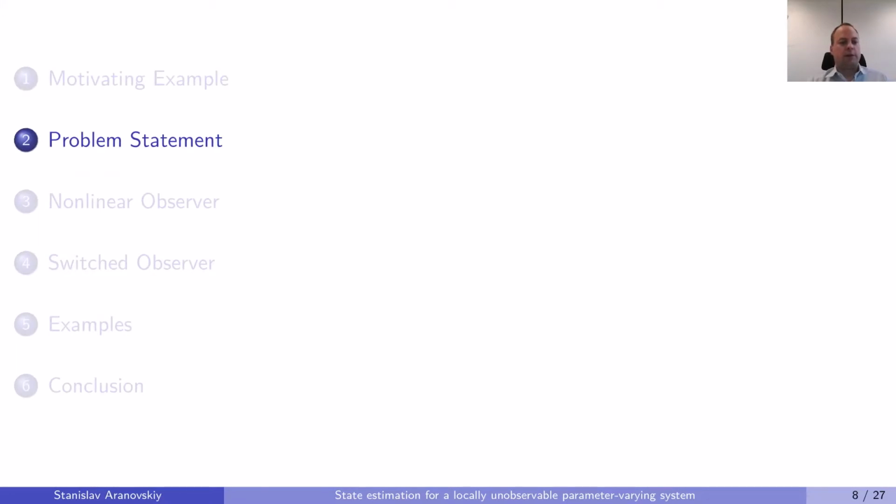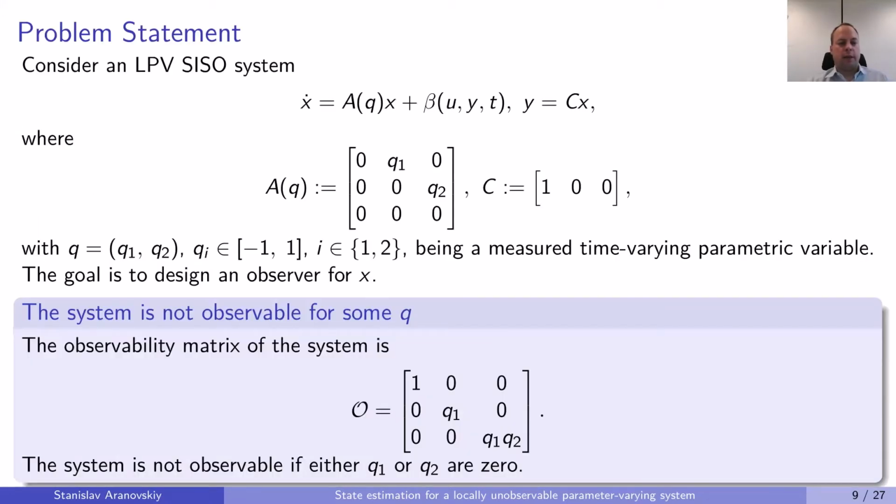Let us now consider a more general problem statement. Again, we consider a linear system, but now we have two input parameters, Q1 and Q2, and our system is not observable if any of these two input signals is 0. So this system is equivalent to the previously considered one if we say that Q1 is identically 1 and Q2 is a cosine of z. And we still have the same goal. Our goal is to estimate the state x based on the measurements y, even if the system is not observable for some values of input parameters.